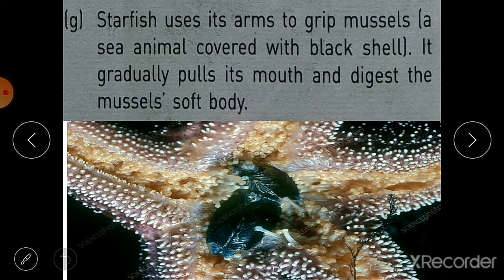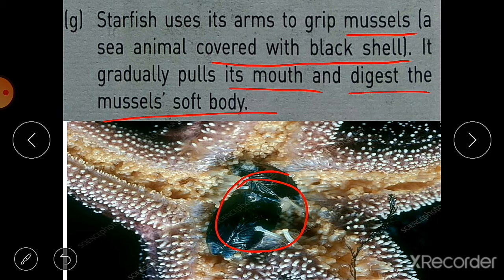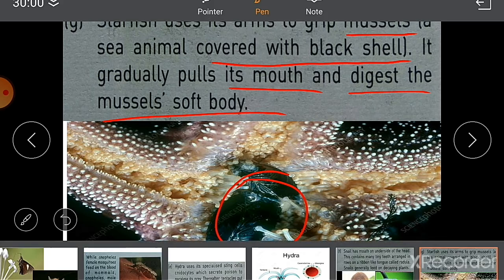The next we have starfish. It uses its arms to grip the mussels. Mussel is a sea animal covered with a black shell. You can see here this black shell is there, but these shells are expelled from the body, and whatever animal is present there is digested by the starfish. It gradually pulls out its stomach and digests the mussel's soft body. The mussel is a soft-bodied animal enclosed in a shell. So this is starfish.